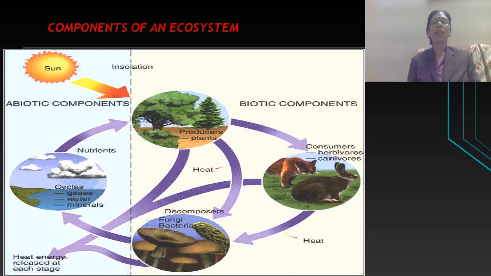This food prepared by photosynthesis is consumed by each level of living organisms. So sunlight is the first abiotic factor present in our ecosystem.